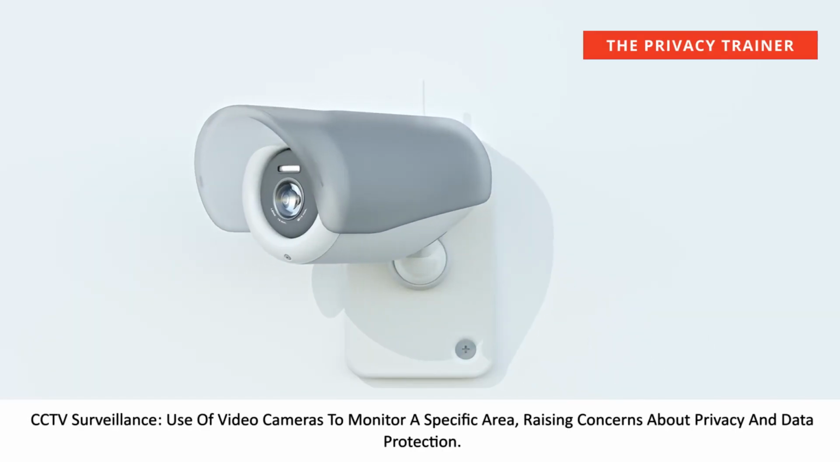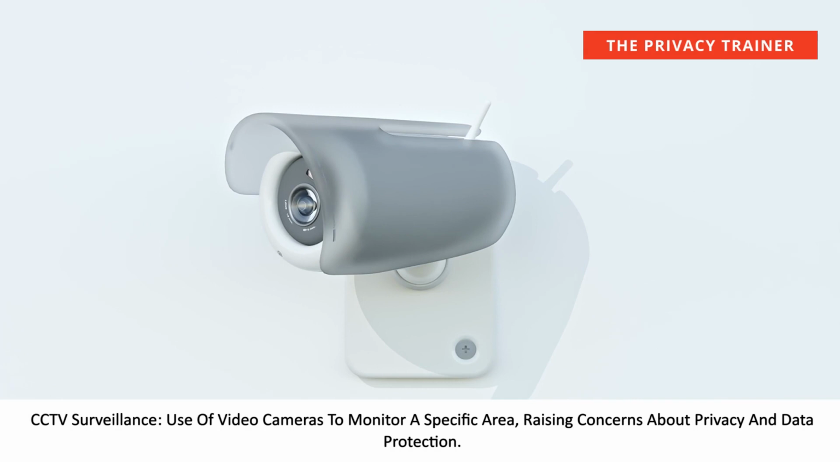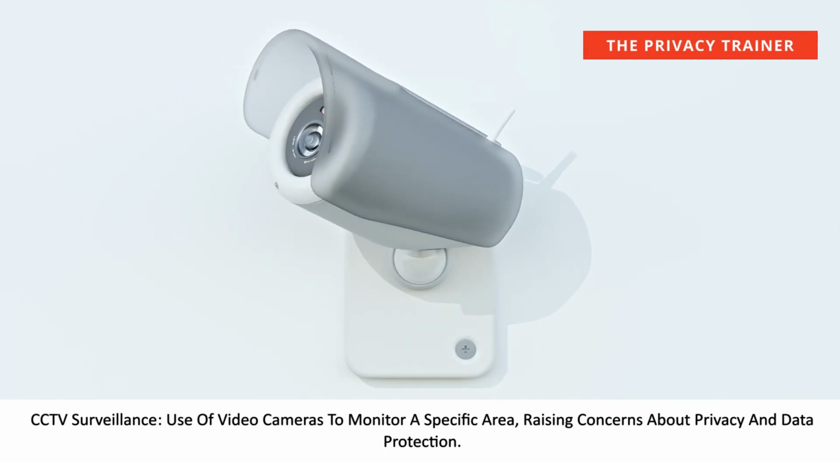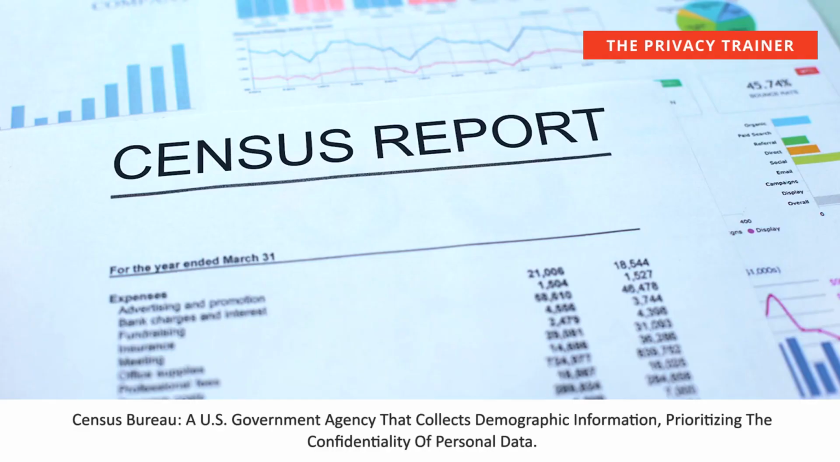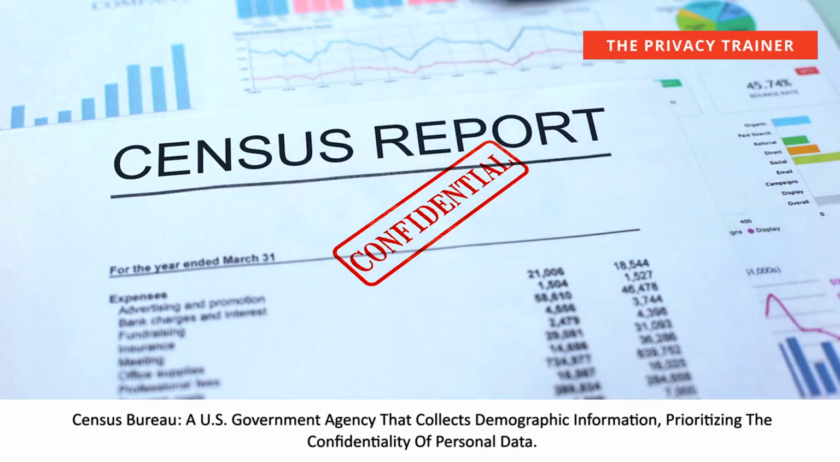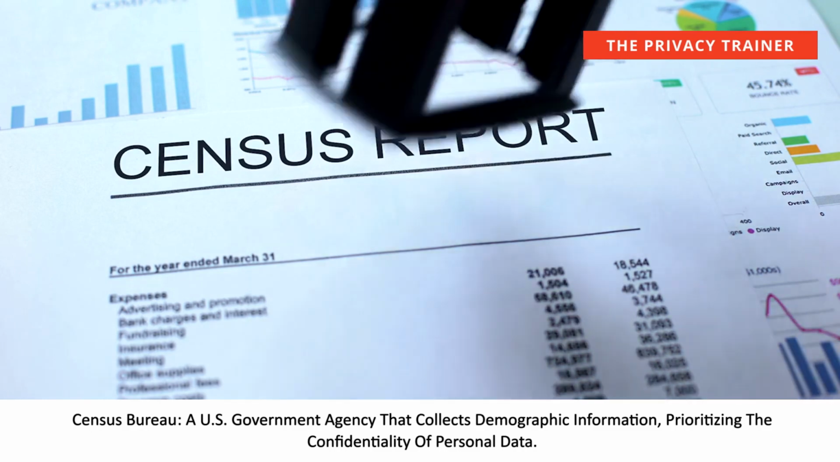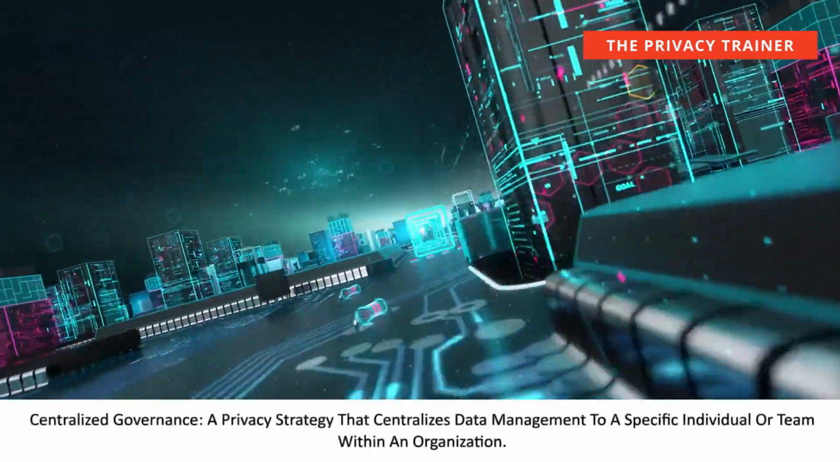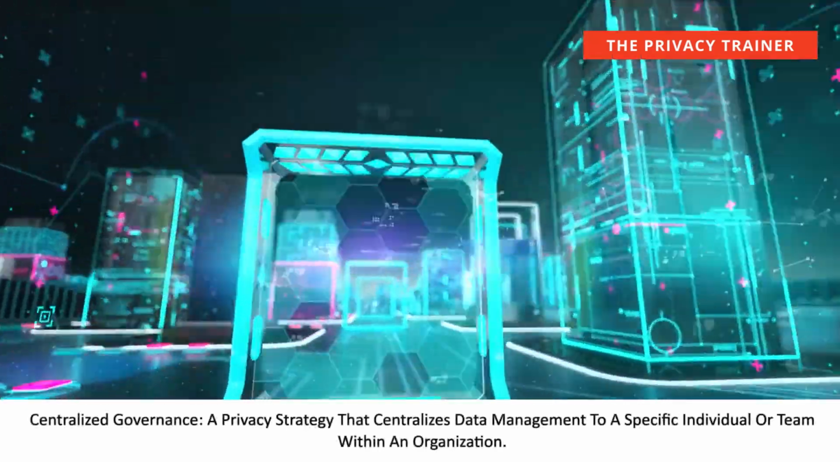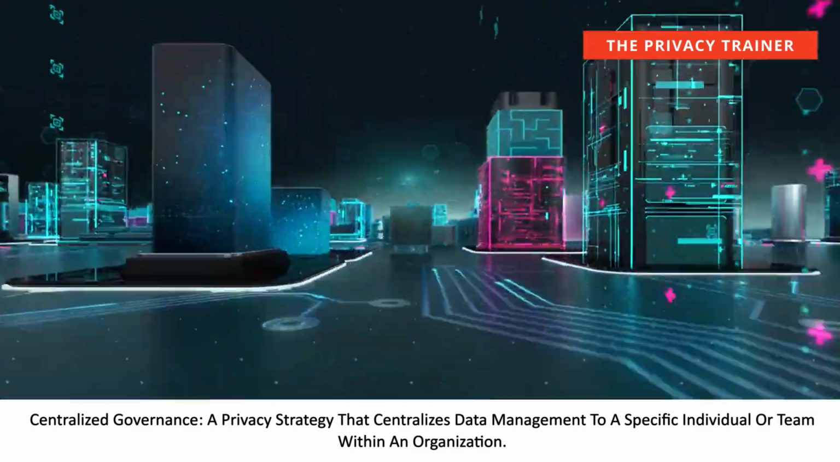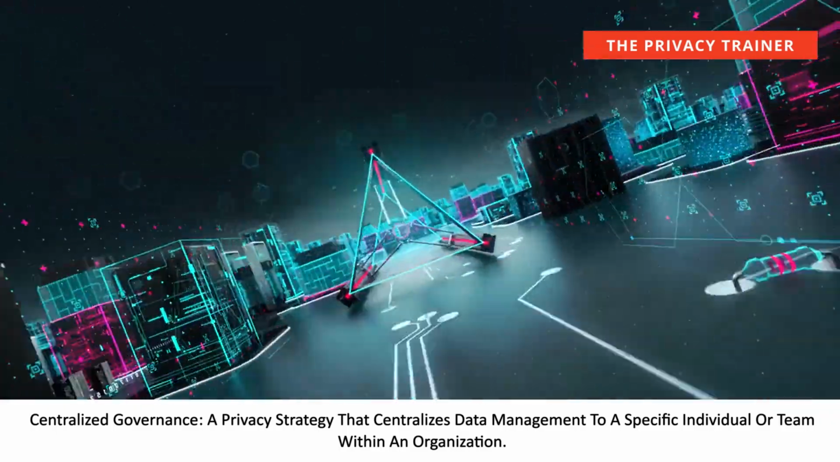CCTV surveillance, use of video cameras to monitor a specific area, raising concerns about privacy and data protection. Census Bureau, a U.S. government agency that collects demographic information, prioritizing the confidentiality of personal data. Centralized governance, a privacy strategy that centralizes data management to a specific individual or team within an organization.